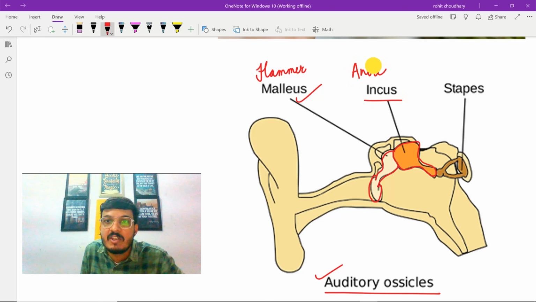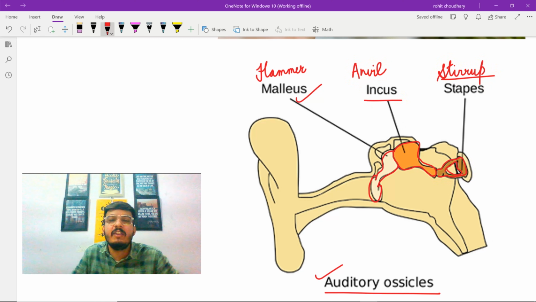It is anvil shaped. And then comes the third small bone in the middle ear, that is stapes. And this stapes is stirrup shaped. Stapes is stirrup shaped. So you have to remember the names of these ear ossicles along with their shapes. And these ear ossicles, they help in transmitting and amplifying the sound vibrations from the eardrum to the inner ear.